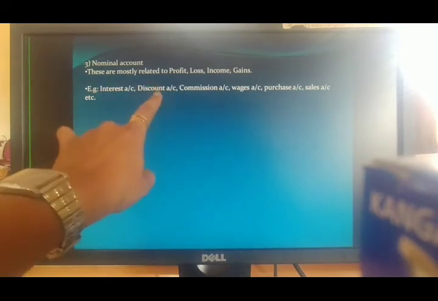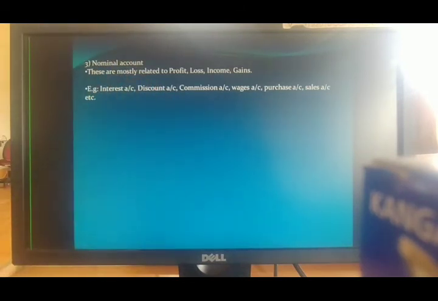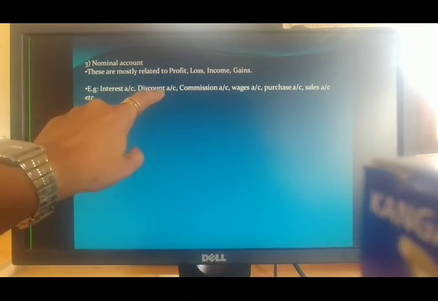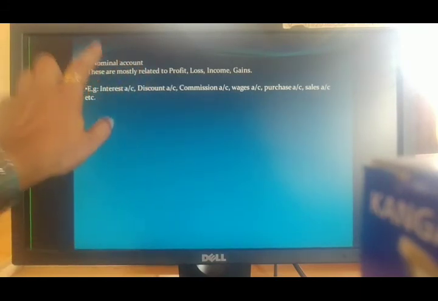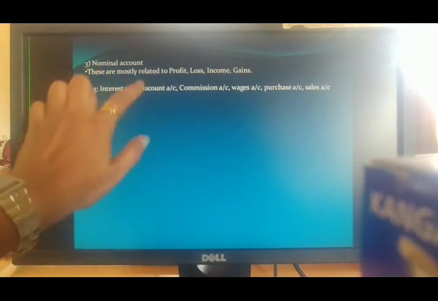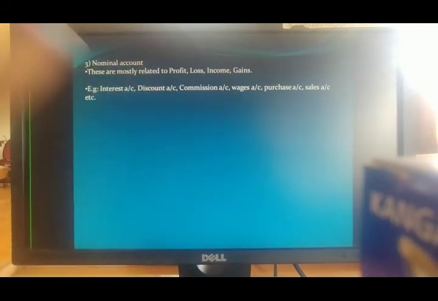Then discount account also, whether discount received or discount given. Discount given account will be for your customers, you are giving the discount. That means for the owner it's an expense. And discount received account, if you are a retailer and you are receiving discount from your wholesaler, that will be called discount received account, and it's an income for the owner. So that is called nominal account. This also gets divided into two: discount received and discount given account.